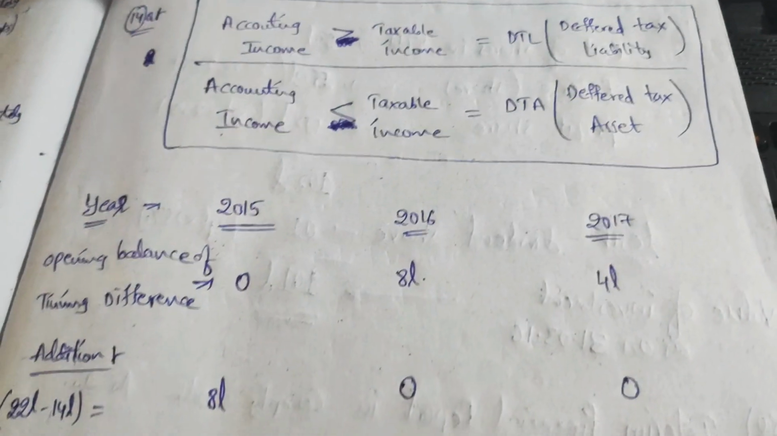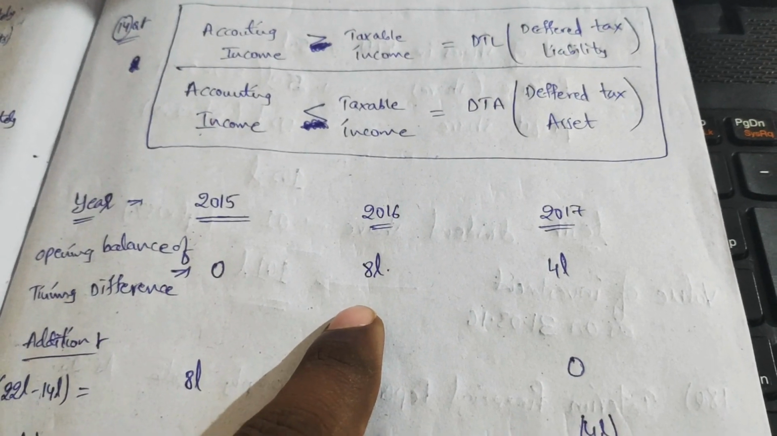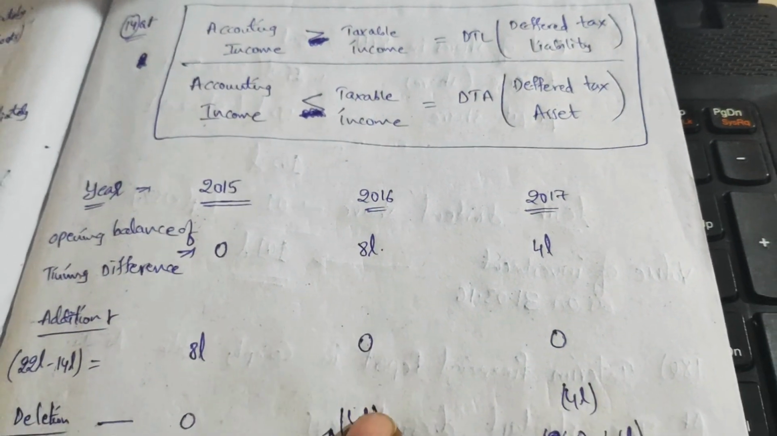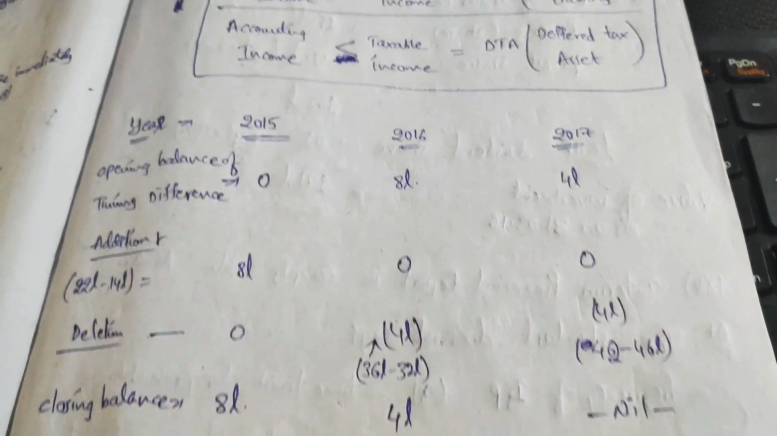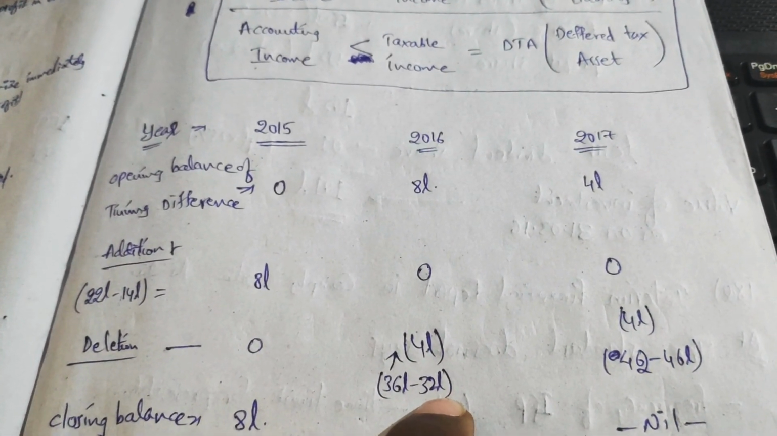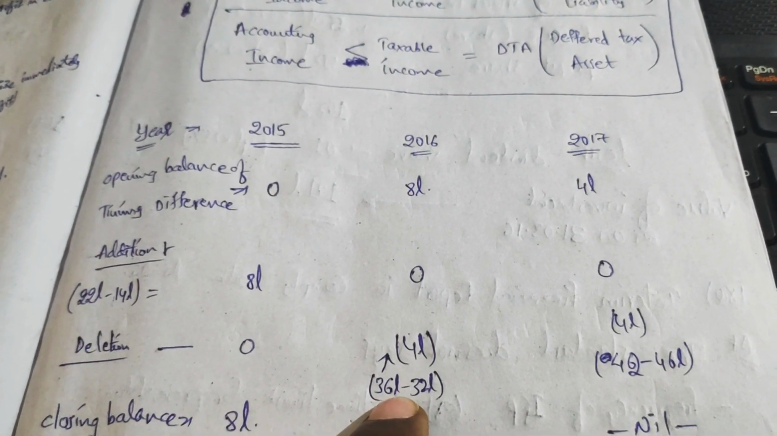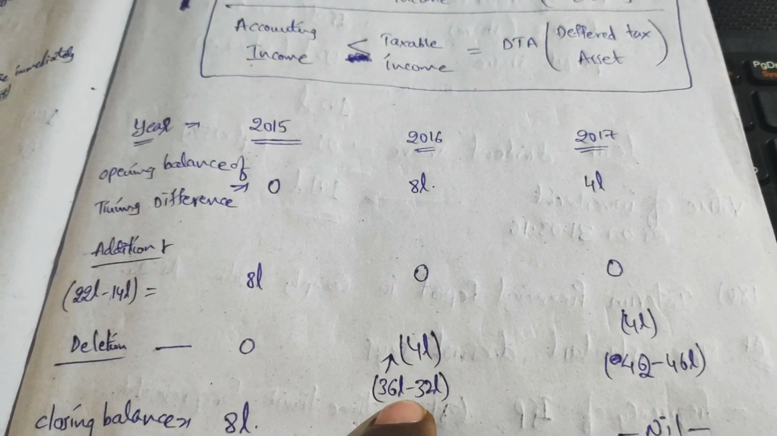Continuing further with the next year. The opening balance carried forward from the previous year is 8 lakhs. Here the accounting income is 36 lakhs, whereas the taxable income is 32 lakhs. So there is a result of 4 lakhs in negative.